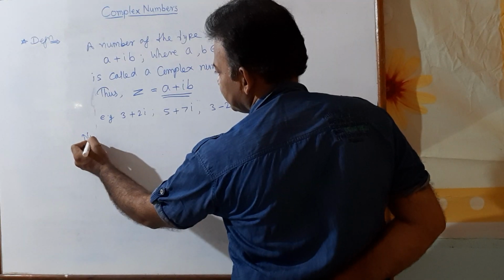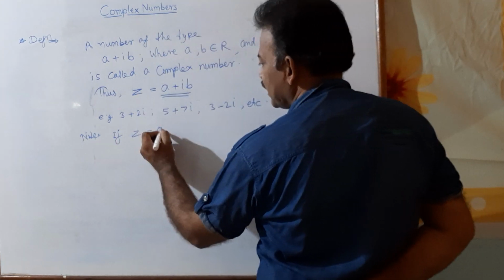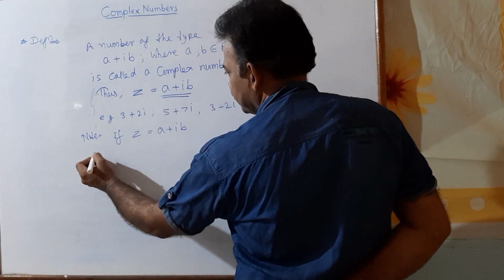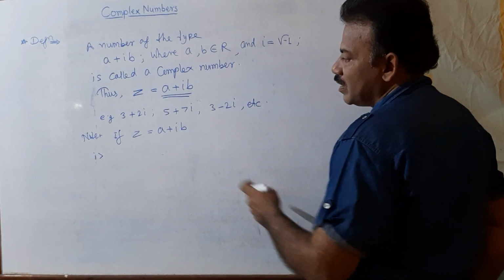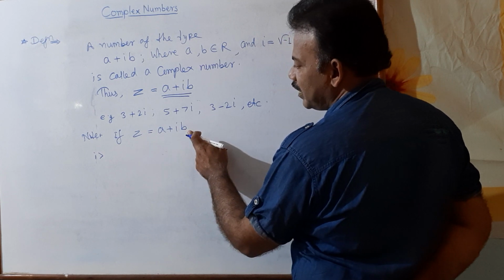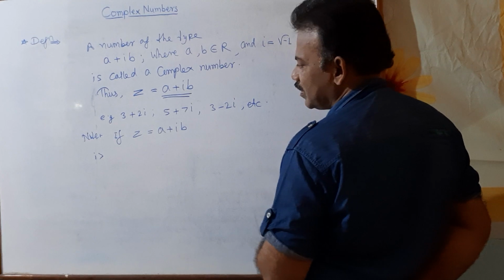Then note that if Z equal to a plus ib, here first point, a is called the real part of Z and b is the coefficient of i. So b is called the imaginary part of Z, right?